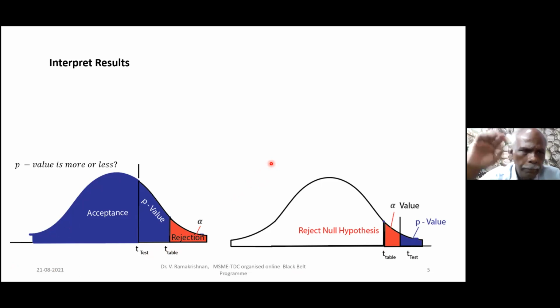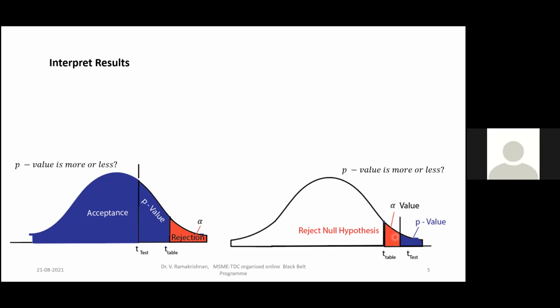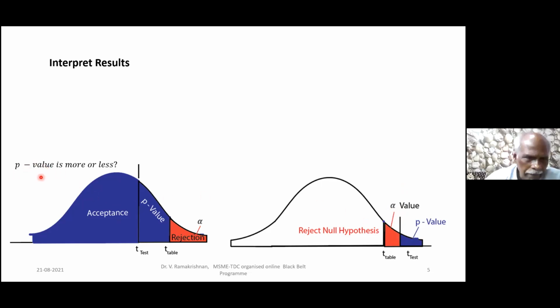In any test, is the p-value more or less here? Here, is the p-value less or more? Tell me in this case. Is the p-value more or less here? More, sir. Very good. That's all. Now here, the p-value is less. Yes, less. That's all. So you see this line, the test value, and then you can see the area.